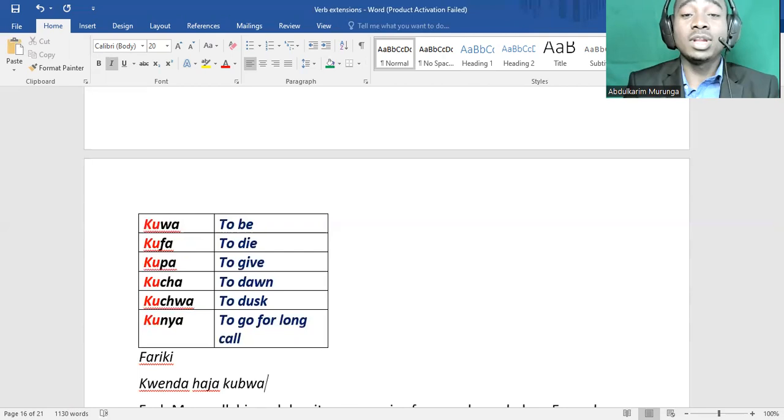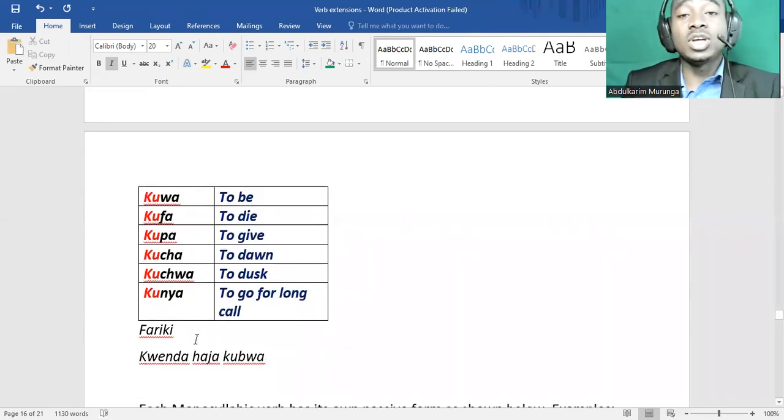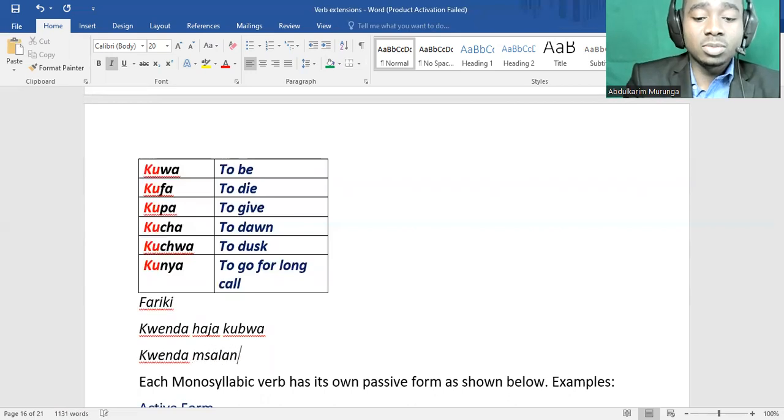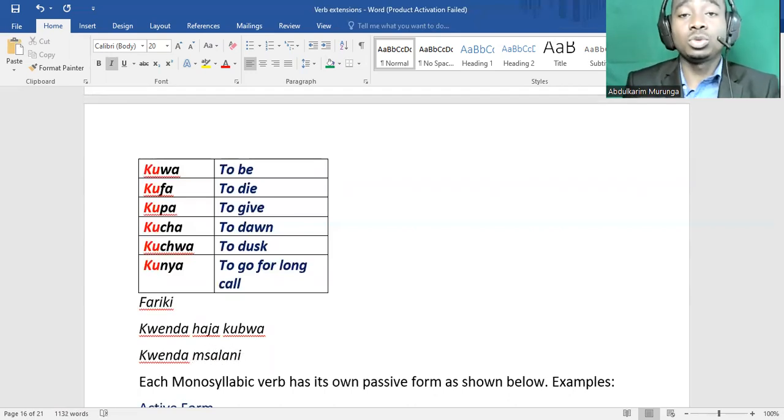It's polite when you say kwenda haja, but you don't tell someone ninaenda haja kubwa. Unless you are a doctor recommending something to a patient, you can tell a patient, leta haja kubwa. That will be nice. It will be well. But you just say kwenda msalani. This is to go to the washroom. Kwenda msalani. You can just say ninataka kwenda msalani. Okay. Yeah, ninataka kwenda msalani.